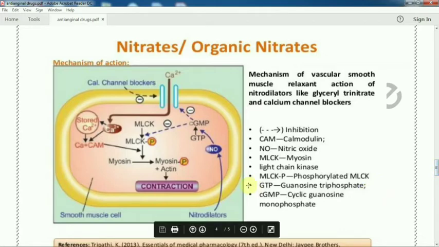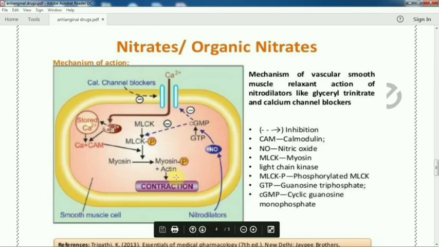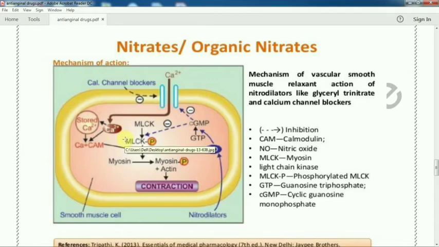So how does the smooth muscle cell, or the myocardium cell, or the blood vessel contract with the help of calcium and myosin? What is the mechanism? When calcium enters the cell, calcium combines with calmodulin, and it activates myosin light chain kinase. Myosin is converted to phosphorylated myosin. In the presence of actin, it contracts. This is the normal mechanism.